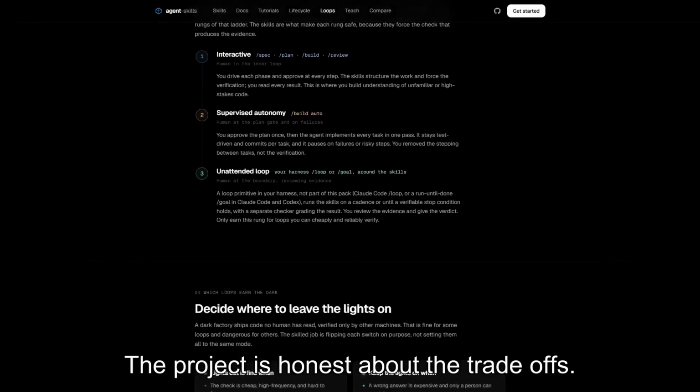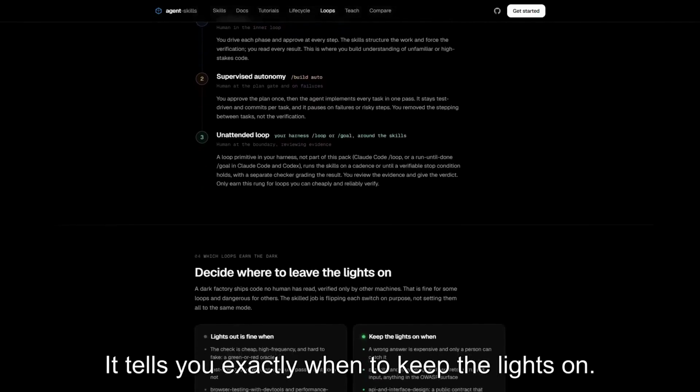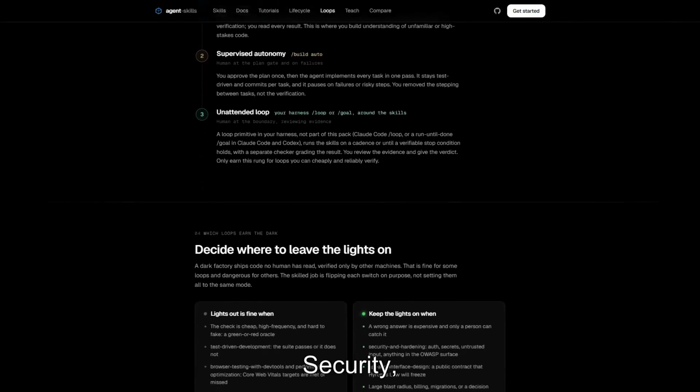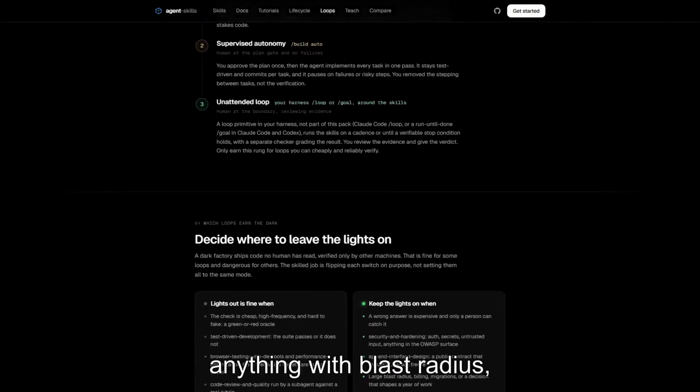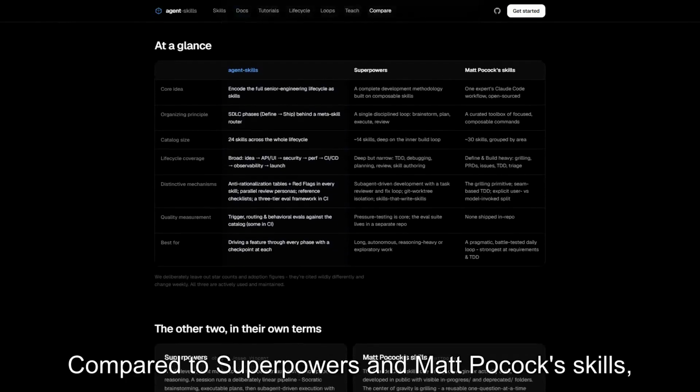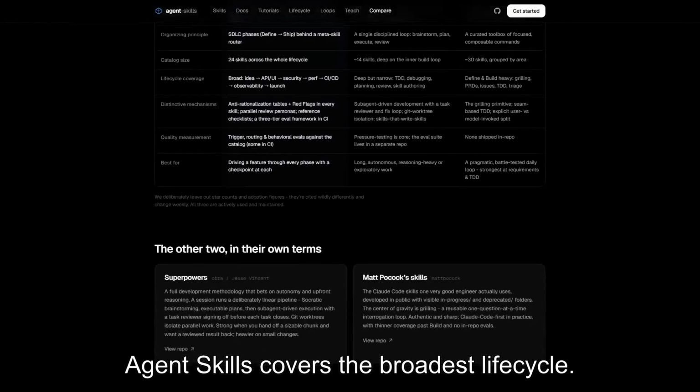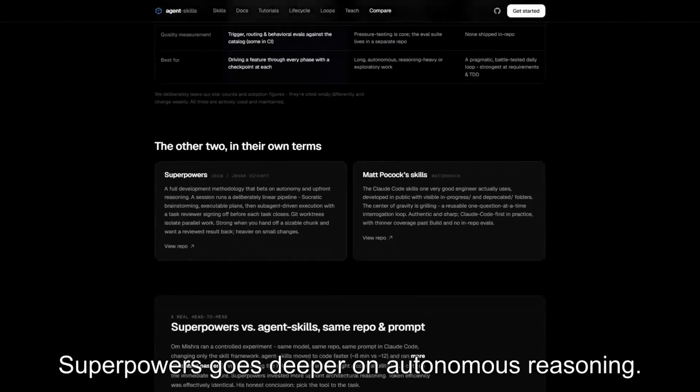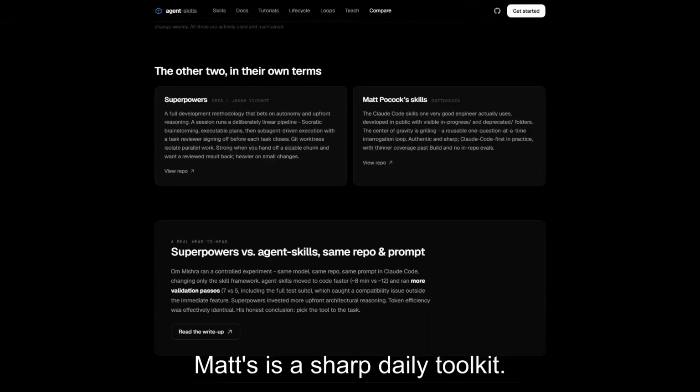The project is honest about the trade-offs. It tells you exactly when to keep the lights on. Security, auth, public APIs, anything with blast radius still needs your eyes. Compared to superpowers and Matt Pocock skills, Agent Skills covers the broadest lifecycle. Superpowers goes deeper on autonomous reasoning. Matt's is a sharp daily toolkit.